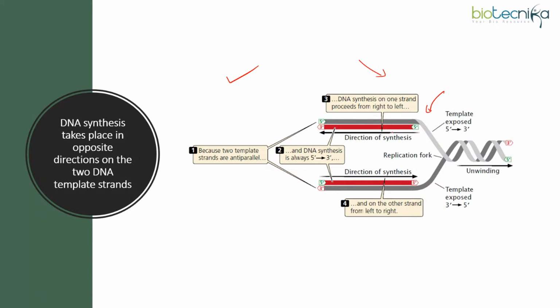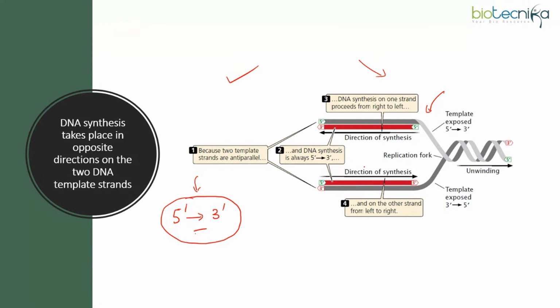And always remember, since the two strands run anti-parallel, and replication always takes place from 5' to 3' direction, how would it be possible for the replication to maintain a single direction, that is 5' to 3' direction, right?